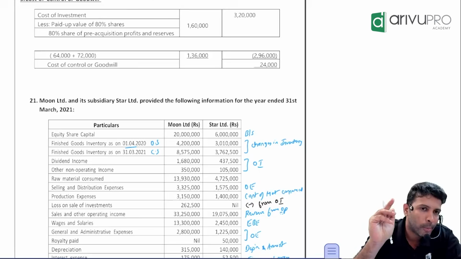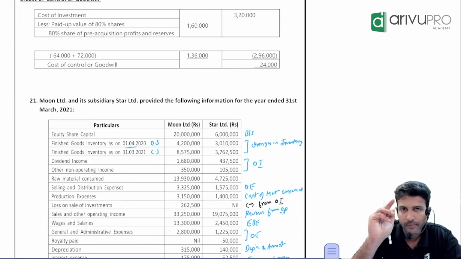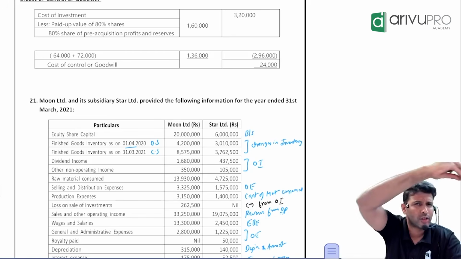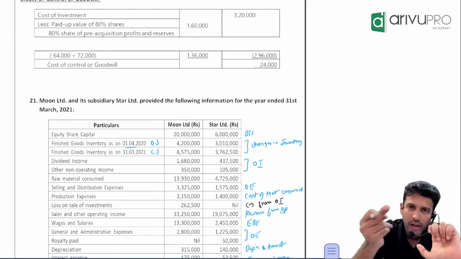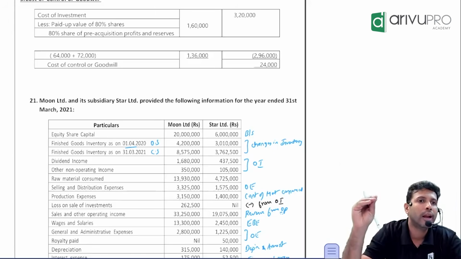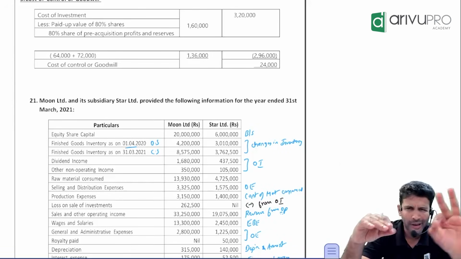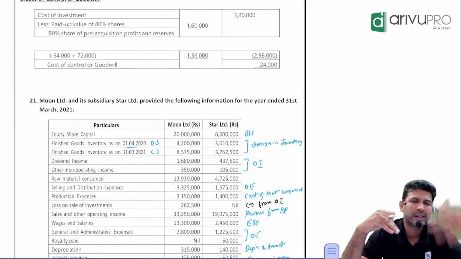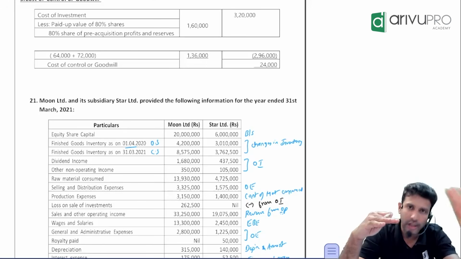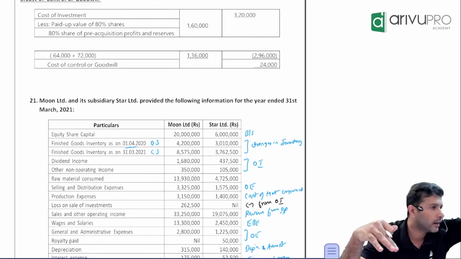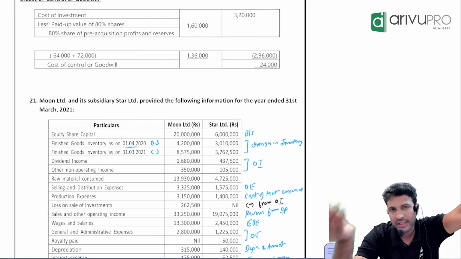P&L format, do you know? Schedule 3 format. First, you will give the heading, then you will give income; under income, revenue from operations, other income, and then you will get total income. Then Roman numeral 2, expenses. Under expenses we have various categories: cost of material consumed, purchase of stock in trade, then changes in inventory.